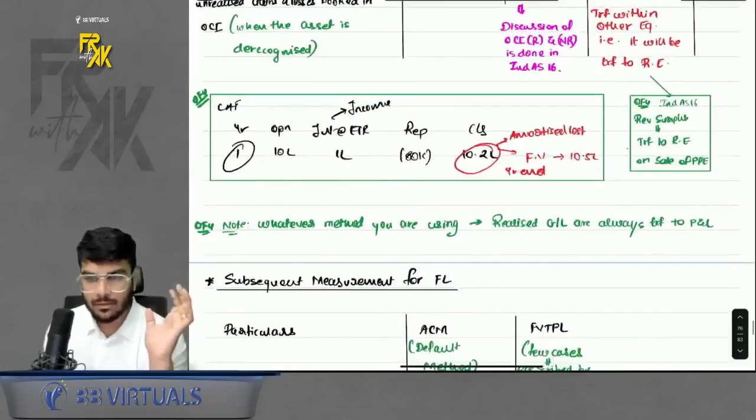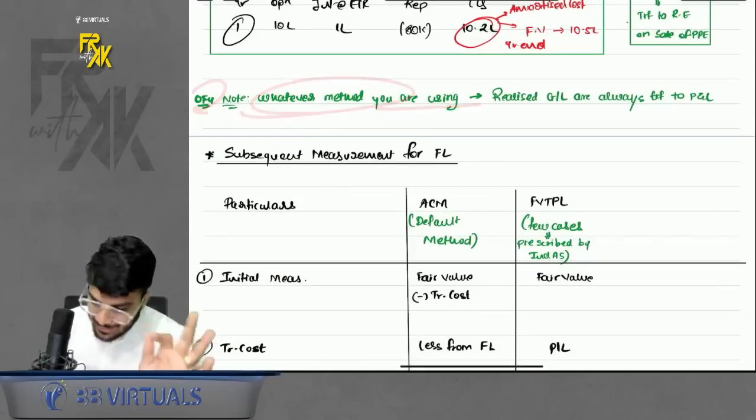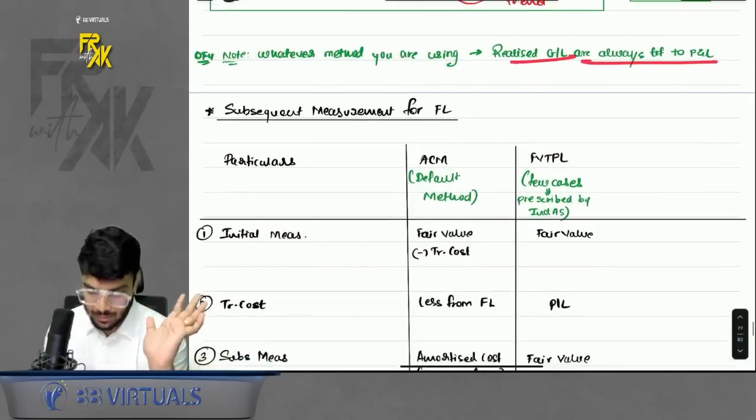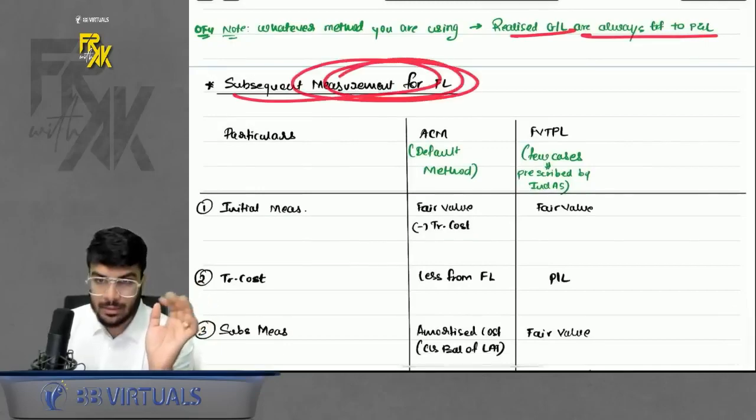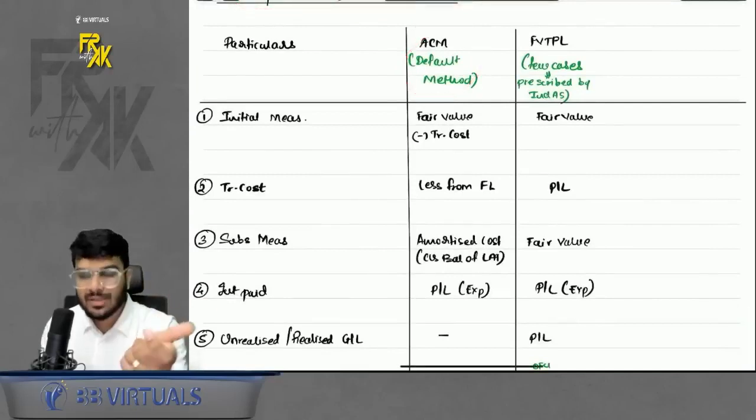Simple, right? Okay. Also I give you a one-line rule: whatever method you are using, realized gain loss is always profit and loss. To remember that. What about measurement for financial liabilities? For financial liability, we don't have 4 methods. We have only 2 methods. Maximum cases ACM, in few cases FVTPL.